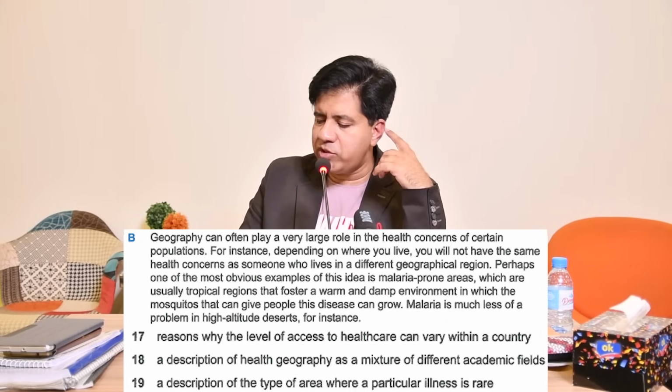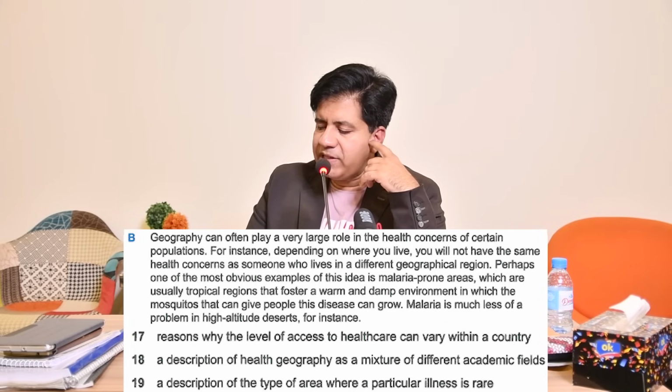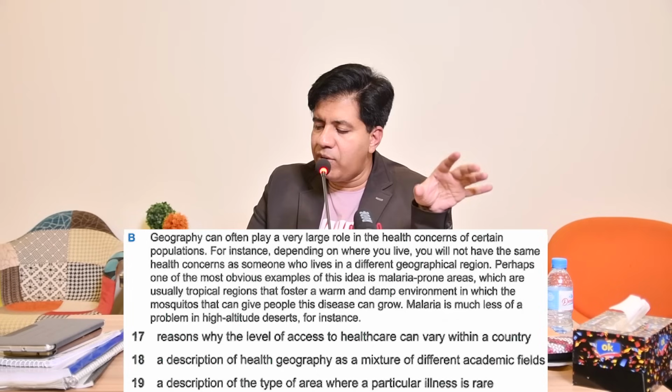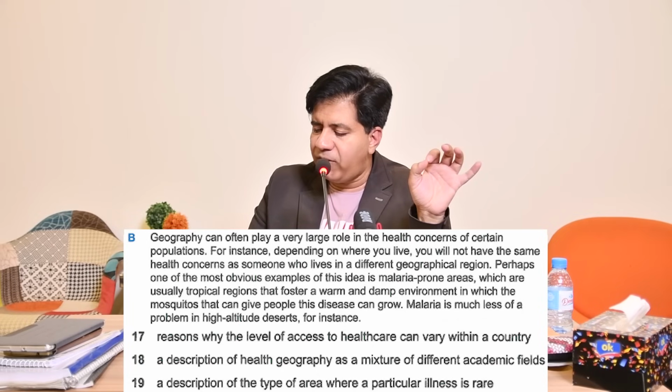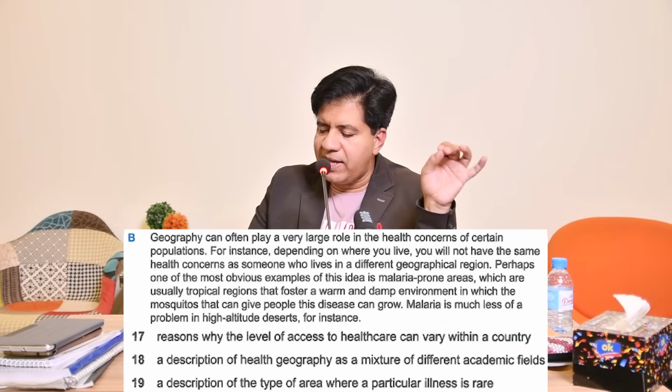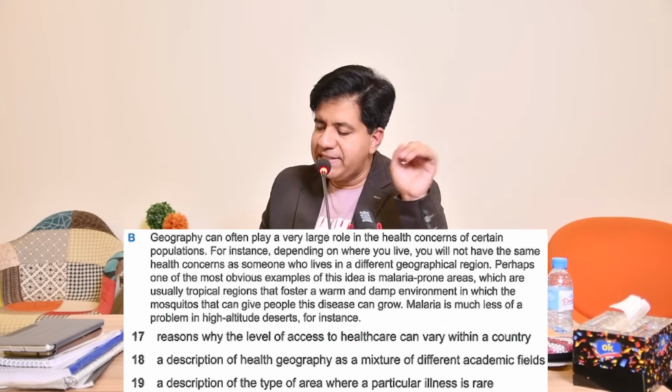Perhaps one of the most obvious examples of this idea is malaria prone areas, which are usually tropical regions that foster a warm and damp environment in which the mosquitoes that can give people this disease can grow. Malaria is much less of a problem in high altitude deserts. Now please come back.